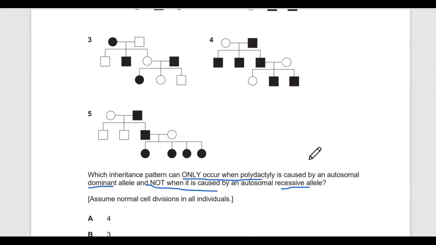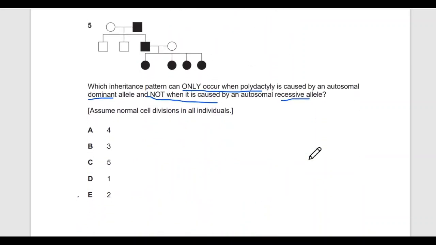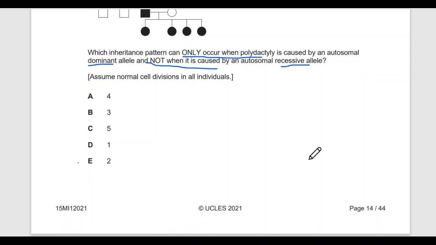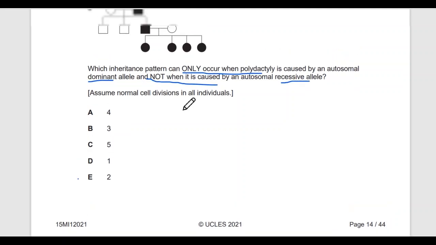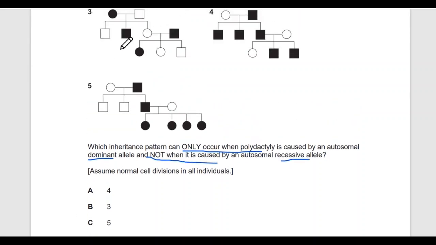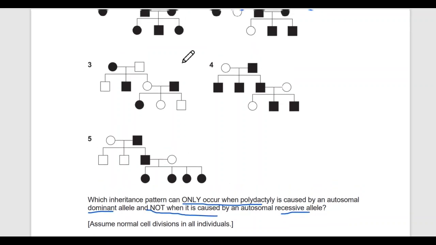Before I tell you the options and we find the right answer, I want to tell you some important tricks for solving these types of questions, especially pedigree questions, because most students waste a lot of time seeing all the pedigrees and going to the conclusion. Most students find the right answer, but it takes too much time.